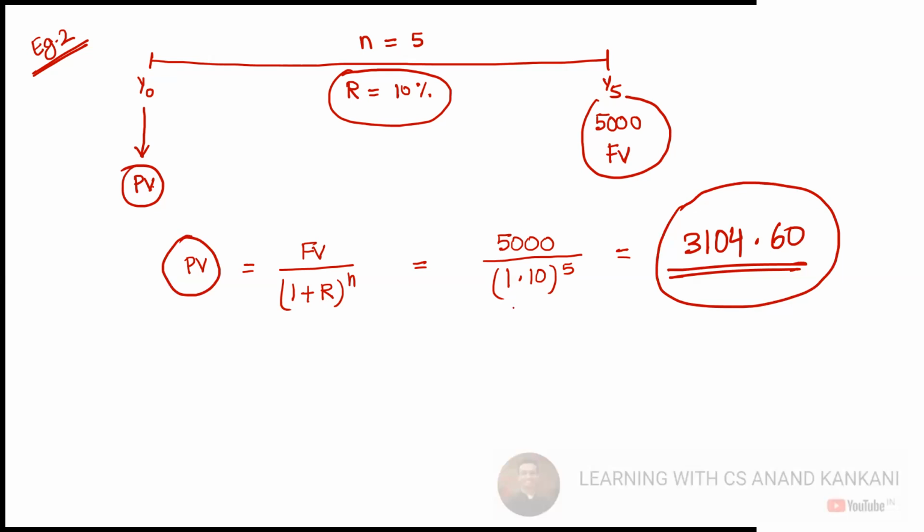So what you were saying, that 1.1 into itself 5 times, that amount will be given in the question paper only. You just have to pick up that amount from the question paper. So straight away you will divide 5,000 by that very amount from the question paper and you'll straight away get this amount. Understood. But again, I believe in going very, very slow so that the concepts are very concrete. So let's say you don't want to waste time in looking at the question paper.